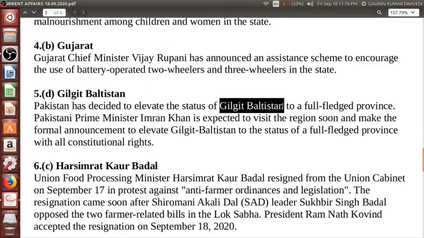Baltistan, to a full-fledged province. Pakistani Prime Minister Imran Khan is expected to visit the region soon and make the formal announcement to elevate Gilgit Baltistan to the status of a full-fledged province with all constitutional rights.